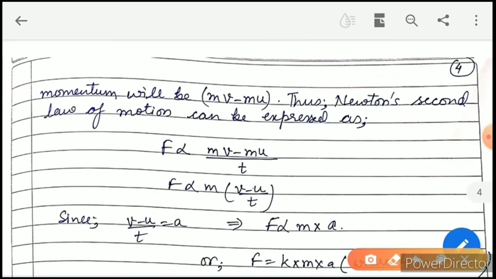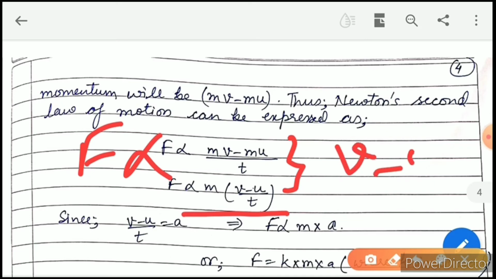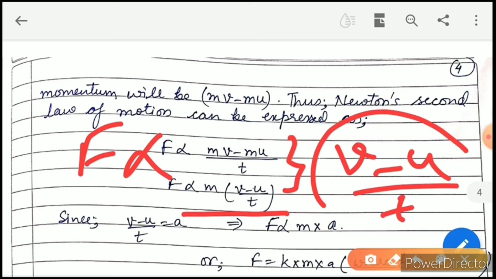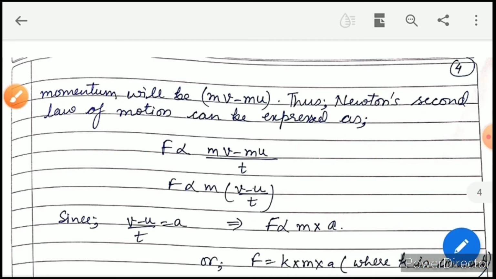So F is directly proportional to (mv minus mu) upon t, or m taken common, we get (v minus u) by t. And recall, what is this actually? You have studied in motion, this is acceleration.